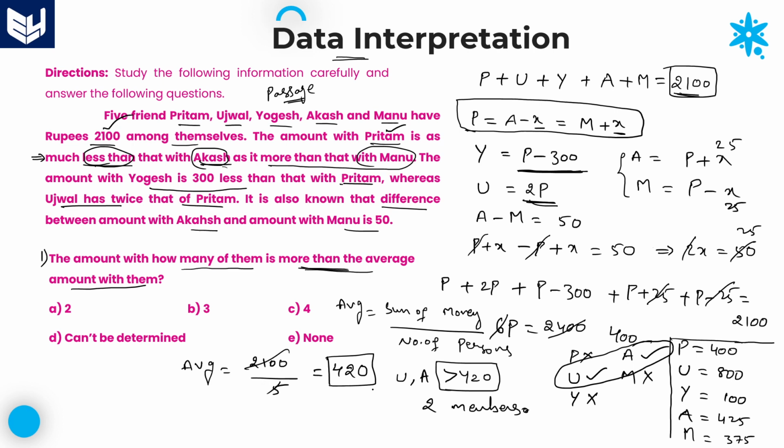Here the average amount of all 5 members is 420, so among the 5 members, for greater than 420, only 2 persons are there. Therefore 2 persons. Take a look at the options. Among the options, option A is the right answer for this question.